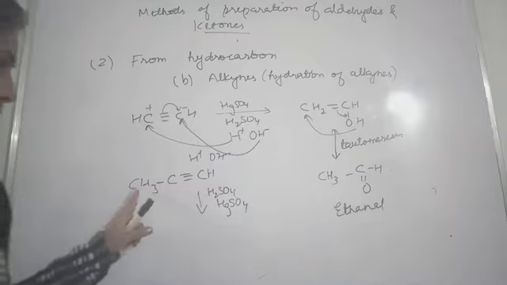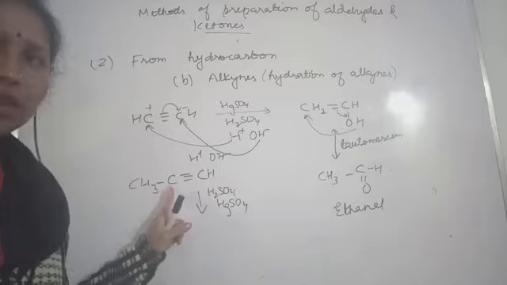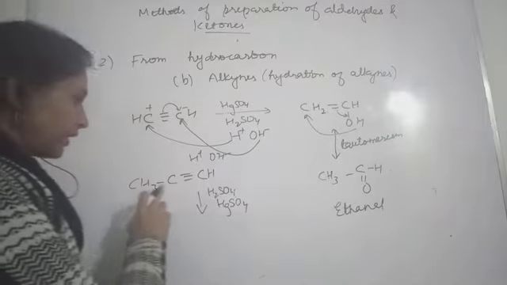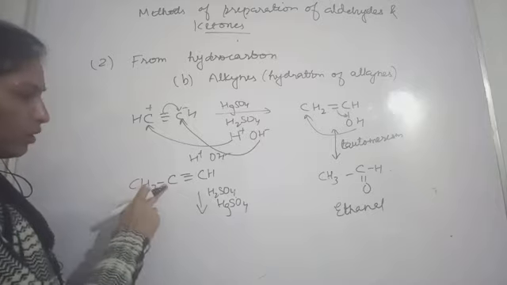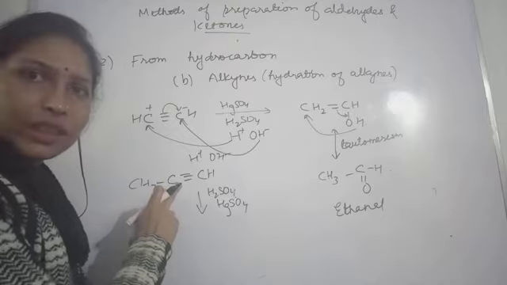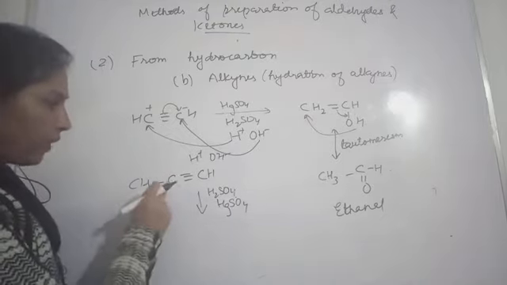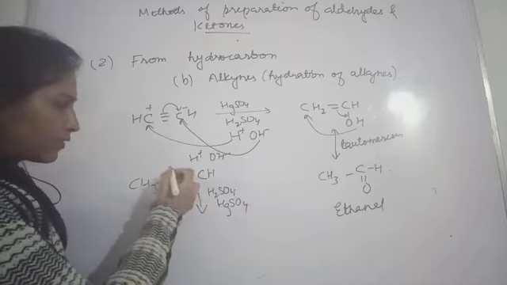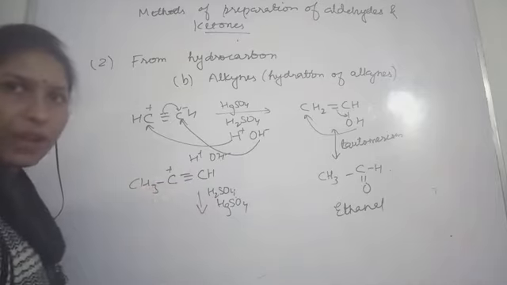The stability will be based on the alkyl groups present with the carbon. So here, if more carbons are present with this carbocation, it will be more stable. The negative part will come and attach to the carbon having more alkyl groups, or you can say fewer hydrogens.